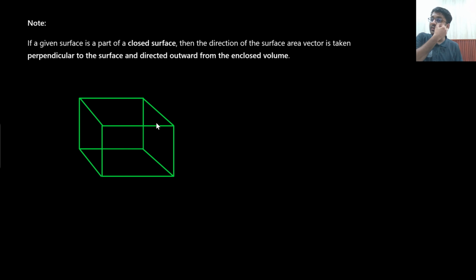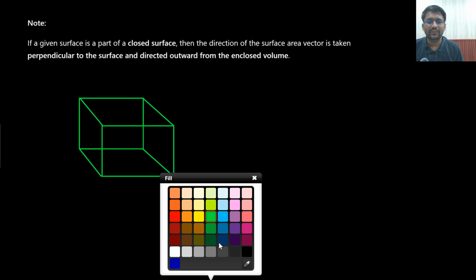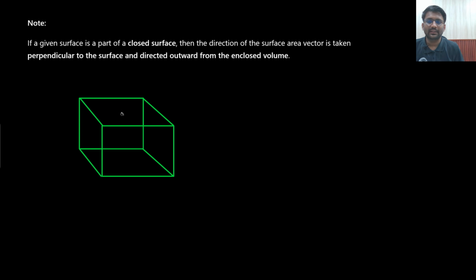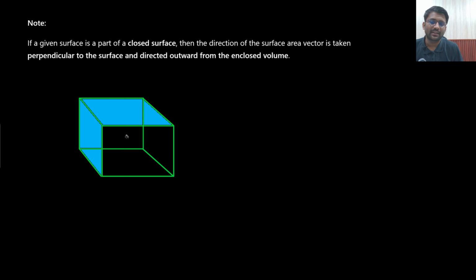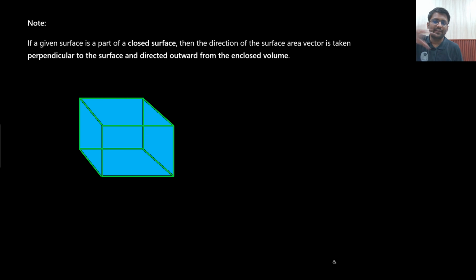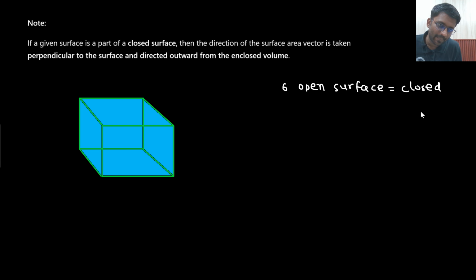Now let's talk about closed surface. What do you mean by closed surface? Sir, here there is some material, here also there is some material. In that manner, all these surfaces are there and we have made a cube. So here there are, sir, 6 open surfaces. 6 open surfaces combined have made a closed surface.